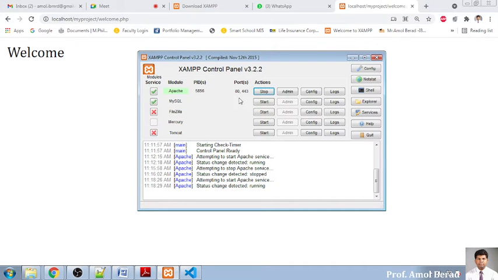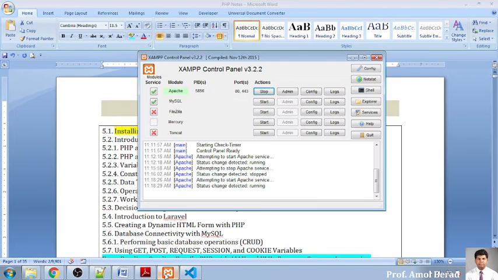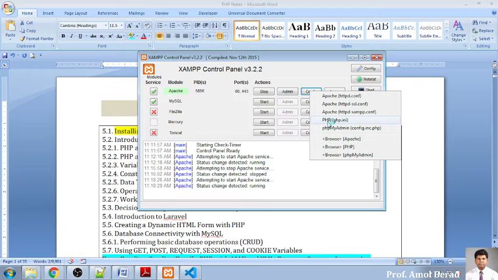So you have to start a server and then get it executed. Now we'll move to the content of this. So installing and configuring PHP is there. Now there is no need for you to configure anything because already everything is configured. This is the configuration, and php.ini is the name of the file which will be opened.